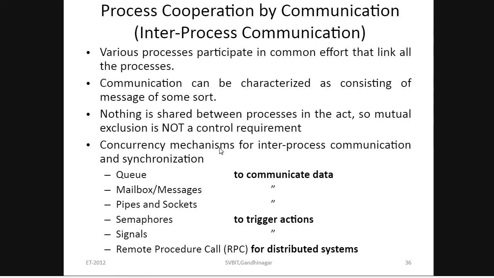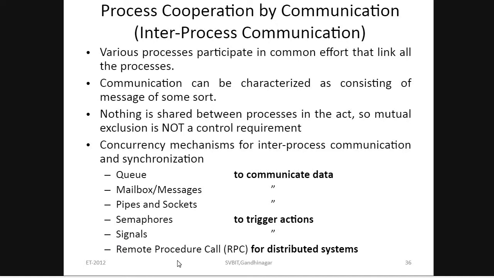For the concurrency mechanisms, there are some tools that are used by our operating system. Such tools are queues, mailboxes or messages, pipes and sockets, and semaphores, which is a very important thing that you have already studied.